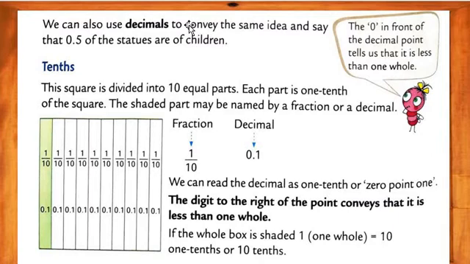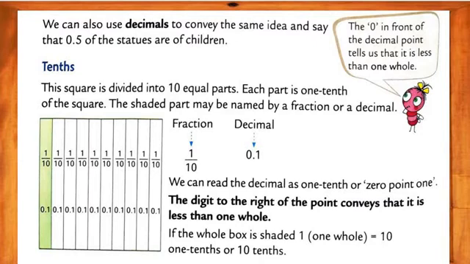Understood, dear? This is your first decimals topic. I hope you all have understood. Okay, my dear students, so you have to learn all these things. Remember and memorize with me. So, my dear students, the 0 in front of the decimal point tells us that it is less than 1 whole. Means it is less than one whole, a small part of the whole. Understood, my dear students?